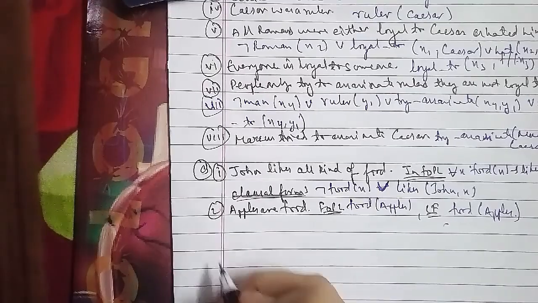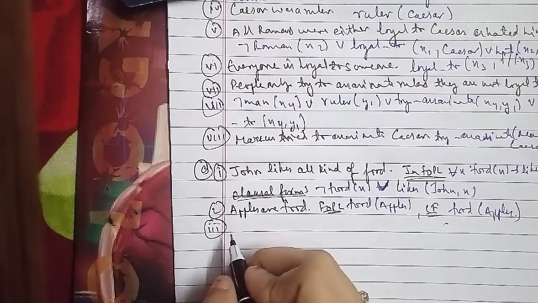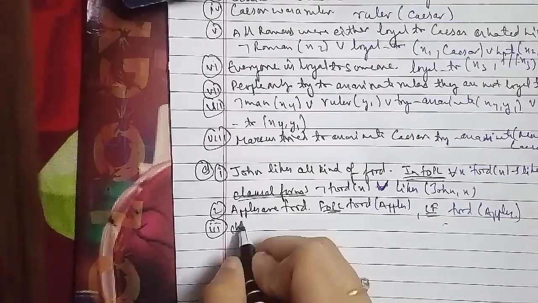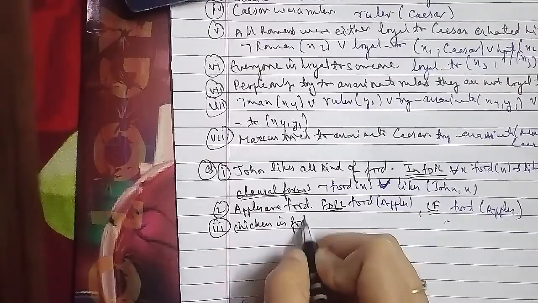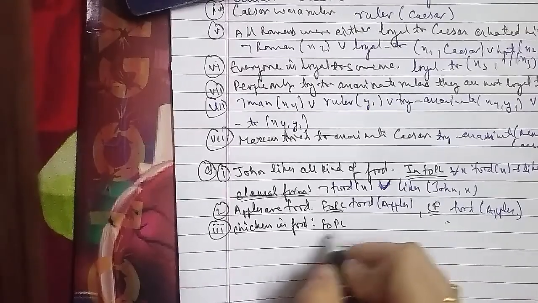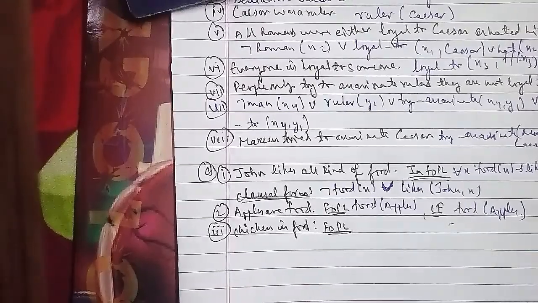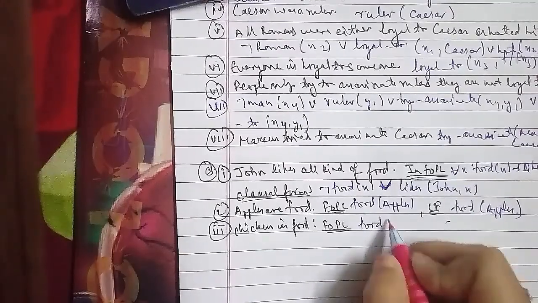And the clausal form is likes(John, x) implies likes(Ram, x). So this is how you can convert it into FOPL as well as the clausal form.